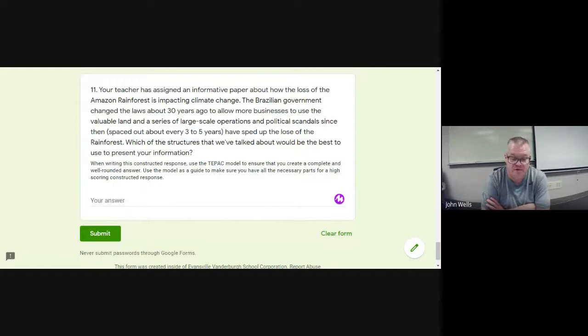And again, this is a constructed response. We're going to use the TPAC model. Now, the TPAC is not the grade. That's not what we're doing. We're writing a constructed response, but we're using the TPAC model to make sure that your answer is complete, it is well-rounded, and it addresses the question, provides examples, and analyzes your answer, okay? When you look at this, there is no one right or wrong answer, okay?